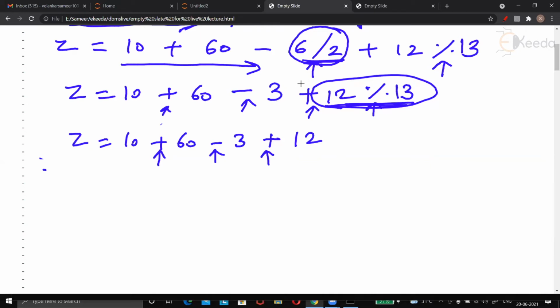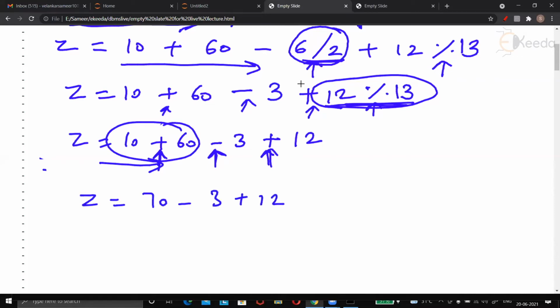कोई बोलेगा क्या फर्क पड़ता है? नहीं फर्क पड़ता है. Hello, in many cases you will get the wrong answer if you don't follow this rule. So you have three operators, same priority. Then which one comes first? Plus comes first. So Z is 70 minus 3 plus 12. Now minus comes. So it will be 70 minus 3, which will be 67 plus 12.